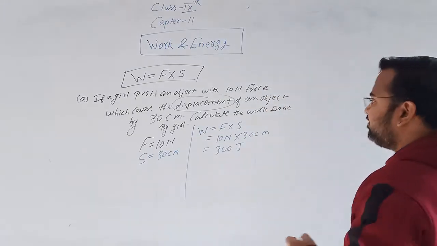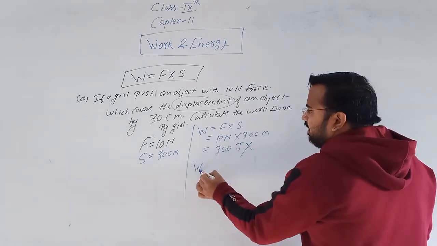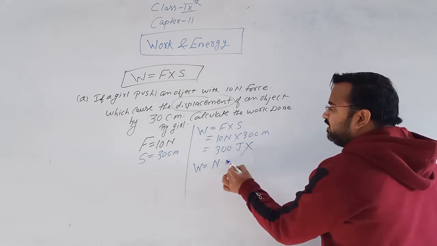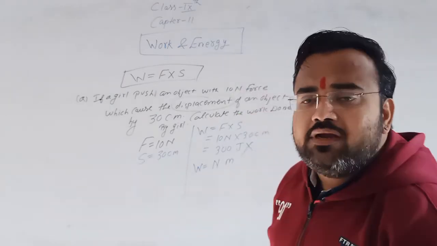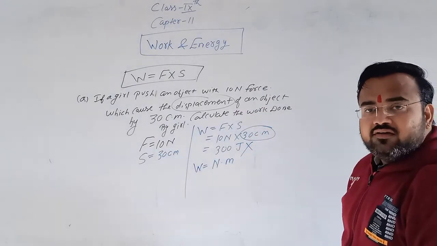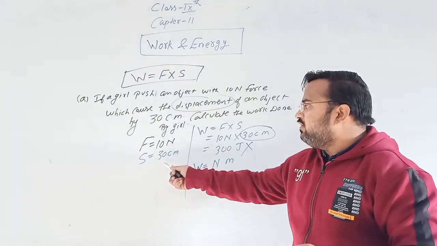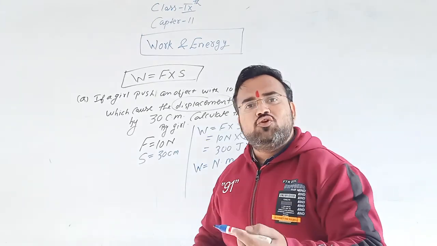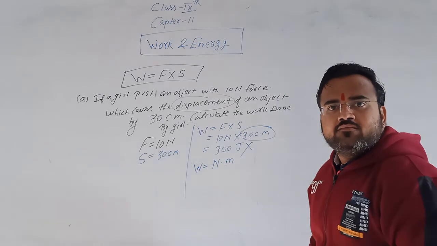Why is it wrong? Because as I have explained, force should be in Newton and displacement should be in meter, but here the displacement is given as 30 centimeter. So in the examination, if you directly multiply 10 into 30, it will be wrong. Whenever we are solving a numerical, first we have to check the units which are given.